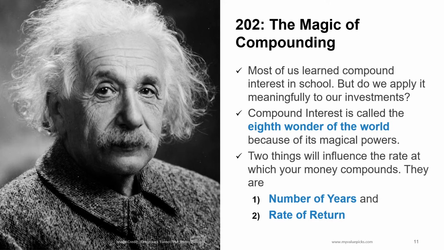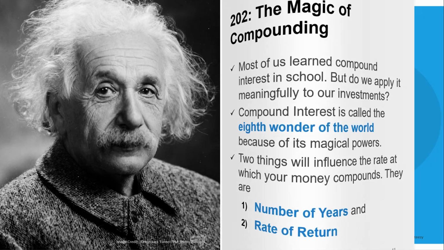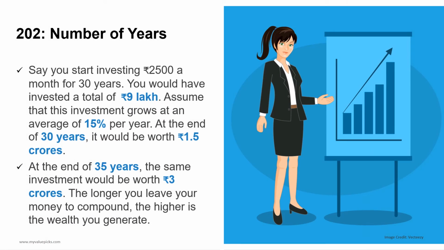Two things will influence the rate at which your money compounds. They are number of years, and rate of return. Say you start investing rupees 2,500 a month for 30 years. You would have invested a total of rupees 9 lakh. Assume that this investment grows at an average of 15% per year. At the end of 30 years, it would be worth rupees 1.5 crores.